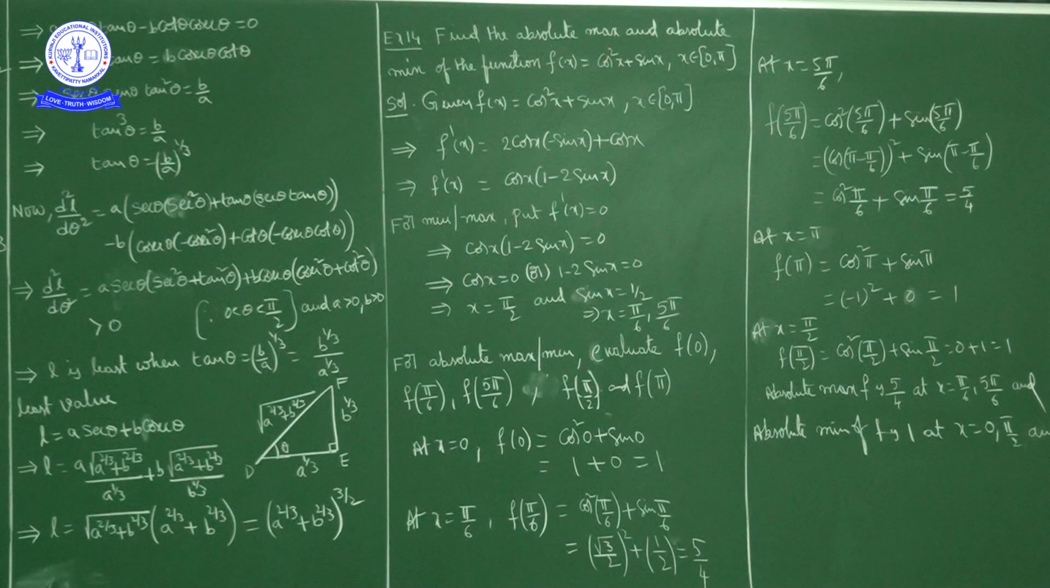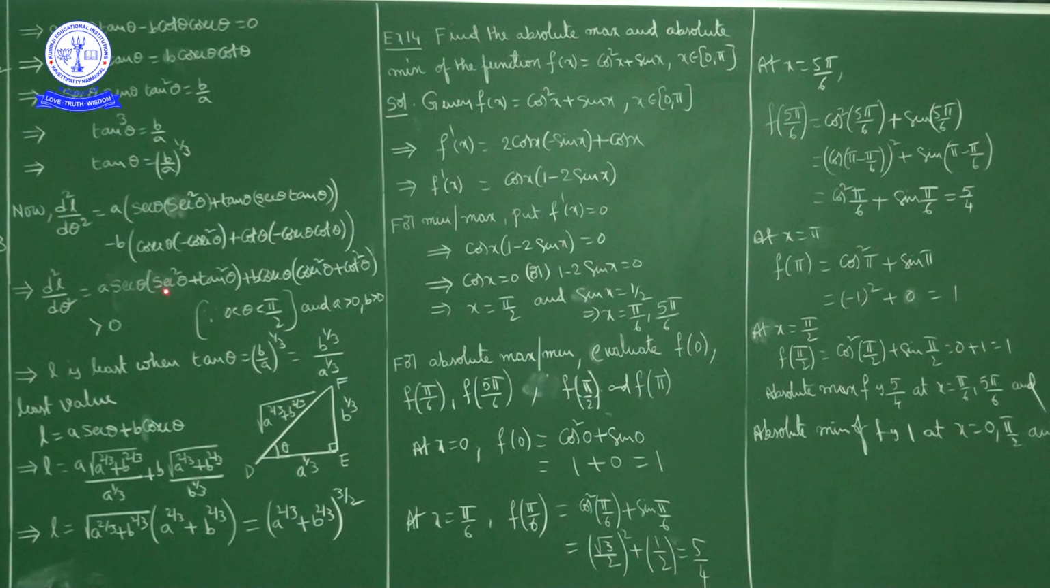Now we check the second derivative at tan theta equal to b by a power 1 by 3. Now dL by d theta is a secant theta tan theta minus b cosecant theta cot theta. Now d square L by d theta square. Apply the product rule. a into secant theta into the derivative of tan theta, secant square theta, plus tan theta into the derivative of secant theta, secant theta into tan theta. Minus b into cosecant theta into the derivative of cot theta, minus cosecant square theta, plus cot theta into the derivative of cosecant theta, minus cosecant theta into cot theta. So if we take secant theta common here and minus cosecant theta common here, what will we get?